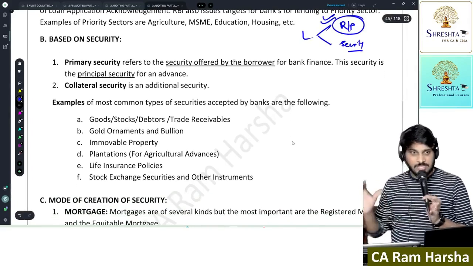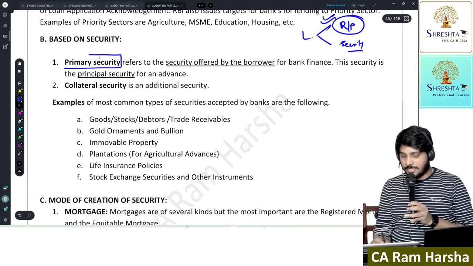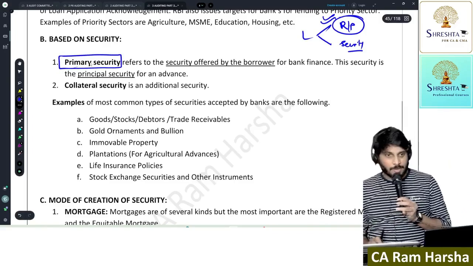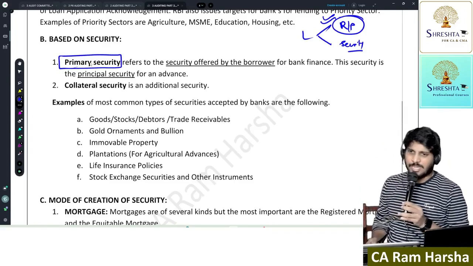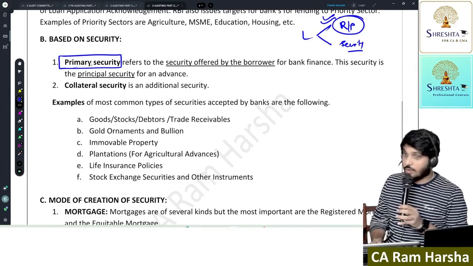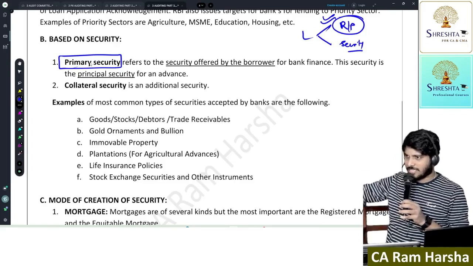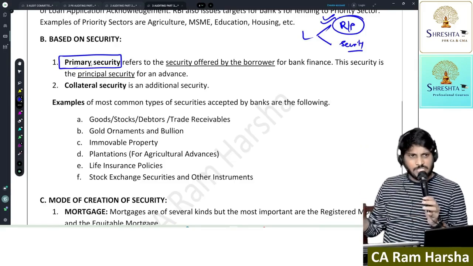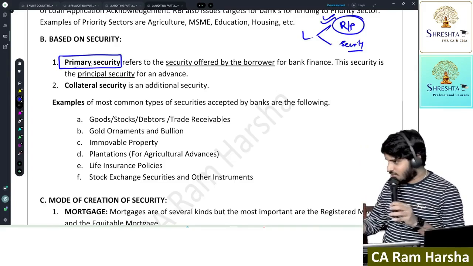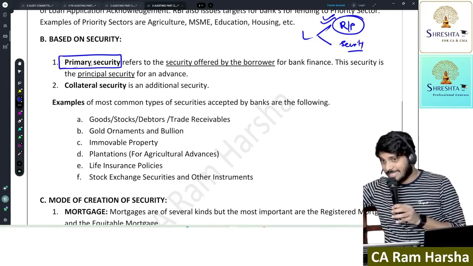Now, you are giving security to a bank, right? Whatever security you are giving, that's called primary security. What is it called? Primary security. Sometimes, if the bank thinks the primary security that you are ready to offer has high value fluctuations, the banker is not satisfied with primary security. He will ask for not second security but collateral security.